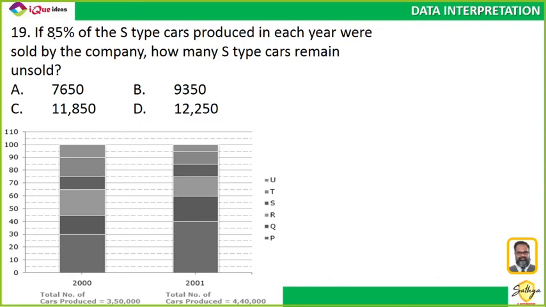Chalo. If 85% of S-type cars produced in each year were sold by the company, then how many S-type cars remain unsold? Very good question. Superb question.